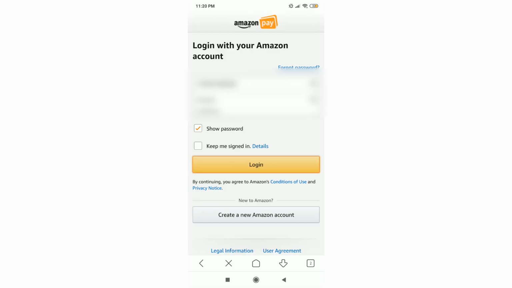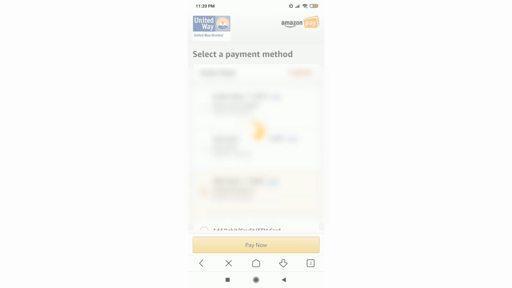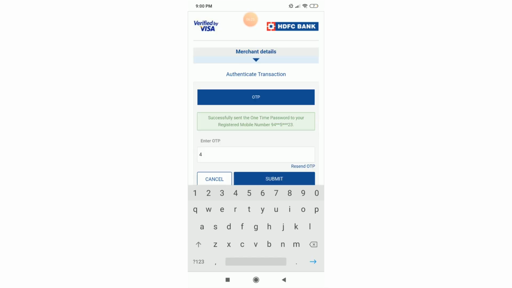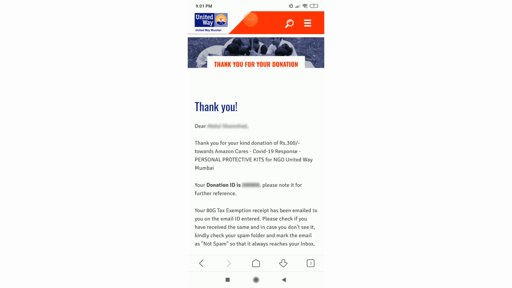This takes you to your Amazon account. Now, as usual, you select your card and just like any normal transaction you used to do, enter the OTP and that's it, you're done. The amount has been donated to them. So this just takes a few minutes to make a difference. So let's help together and fight against COVID-19.